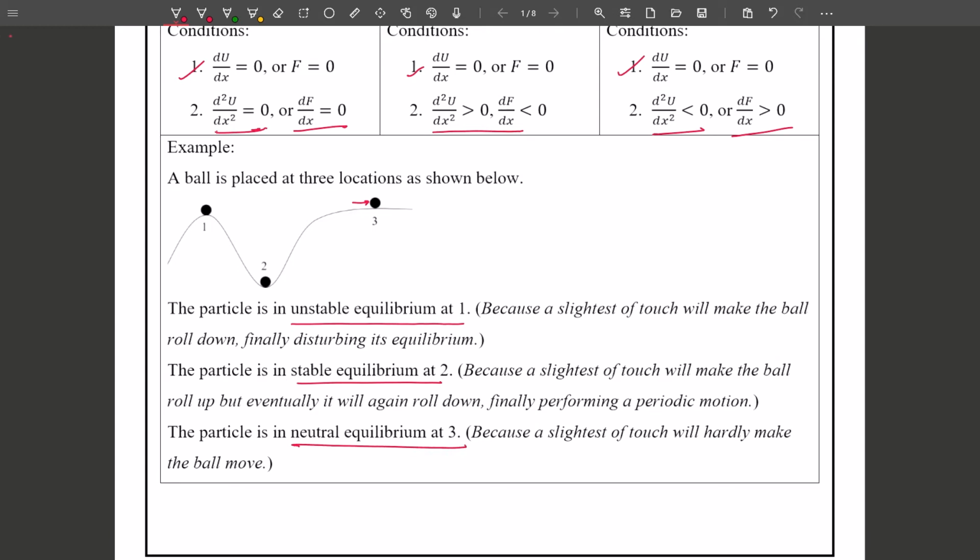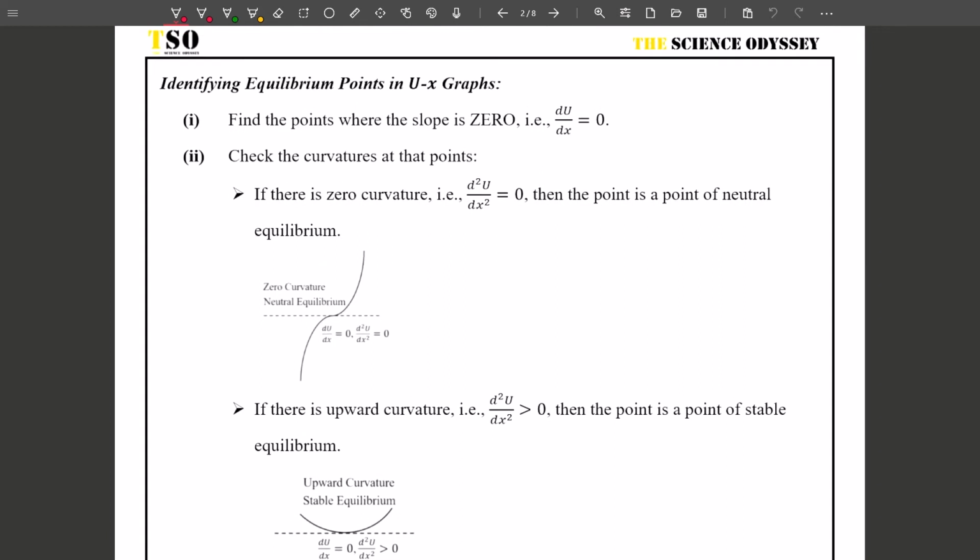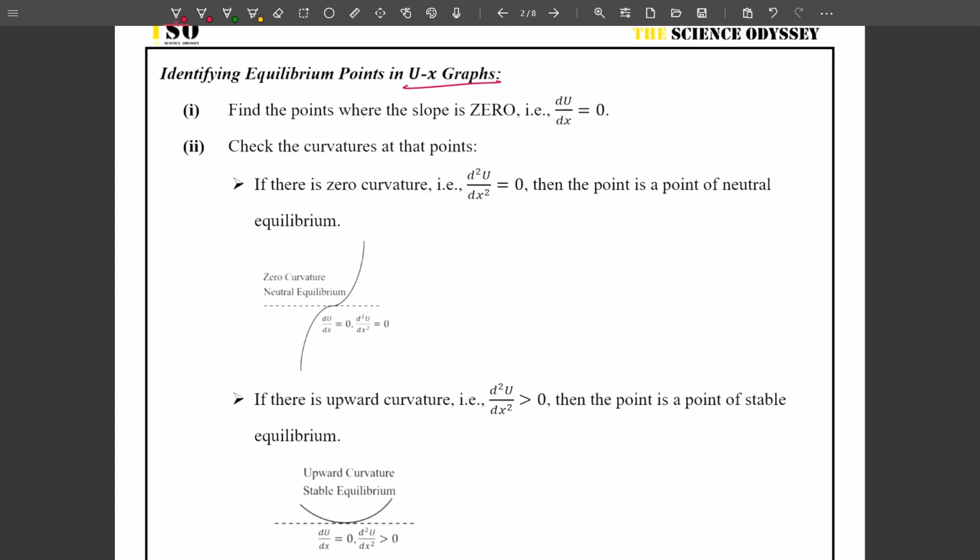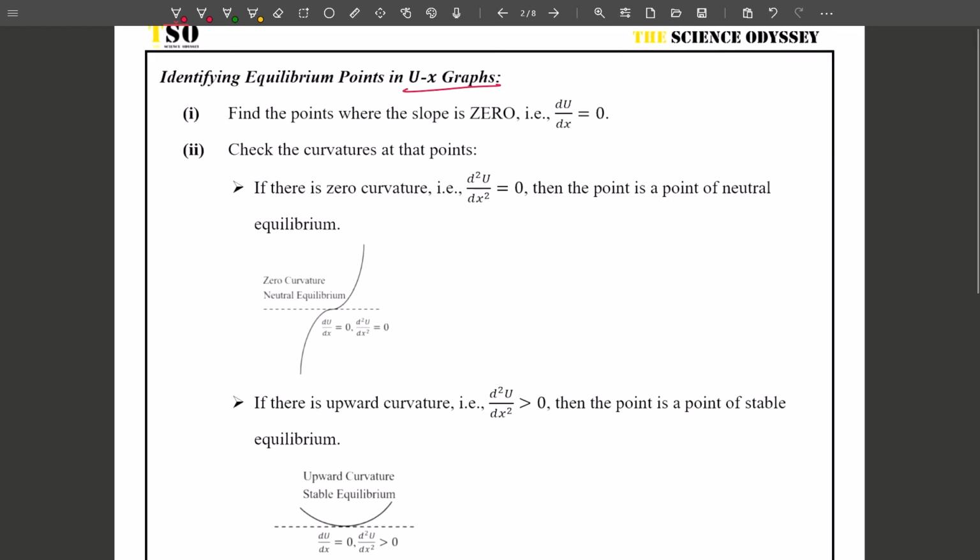Okay, so now let's study the graphs. In Ux graphs, the potential energy versus position graphs, first we have to find the points where the slope is 0. Very important: the points of equilibrium will be given where the slope of the Ux curve is 0. Now we need to check the curvature.